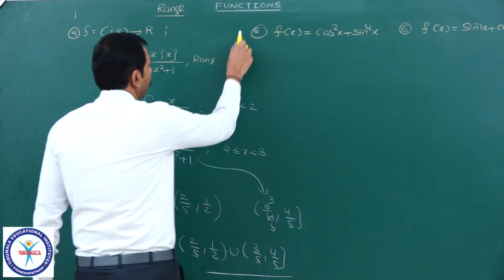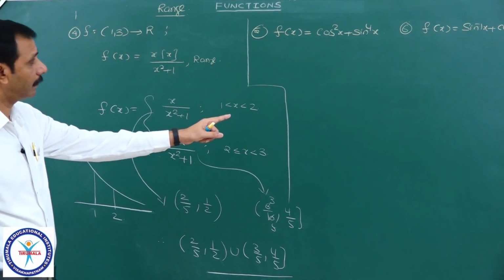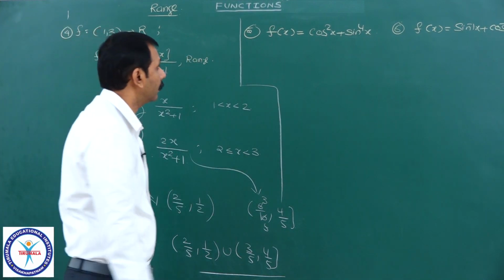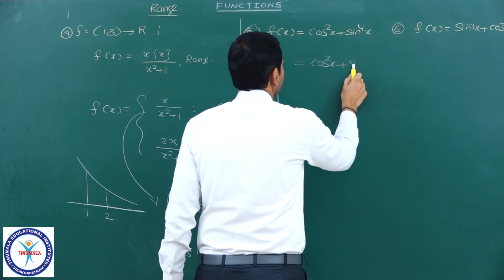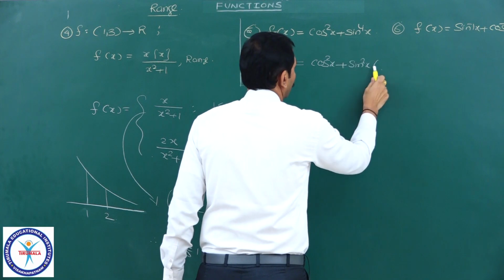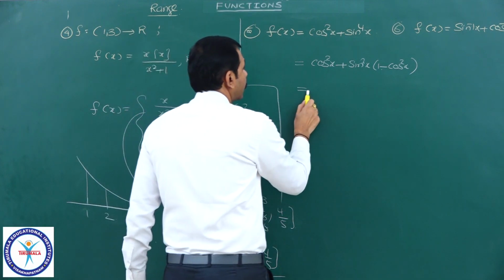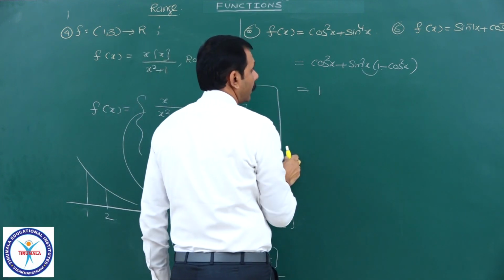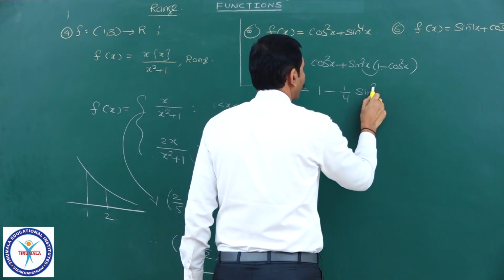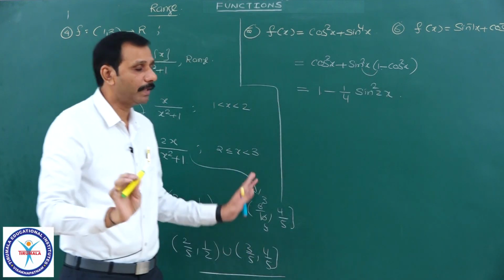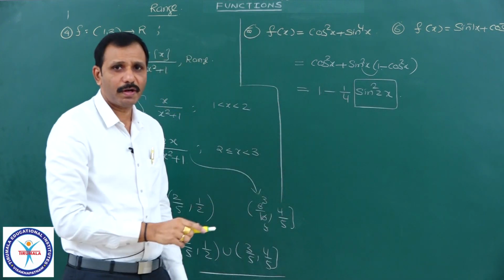Right, coming to the second problem. cos square x plus sin power 4x, a previous advanced question. See here, this is equal to cos square x plus sin square x into sin square x, and sin square x can be written as 1 minus cos square x. It is cos square plus sin square into 1 minus sin square into cos square, which can be written as 1 by 4 sin square 2x. Now completed. It completely depends on sin square 2x only.